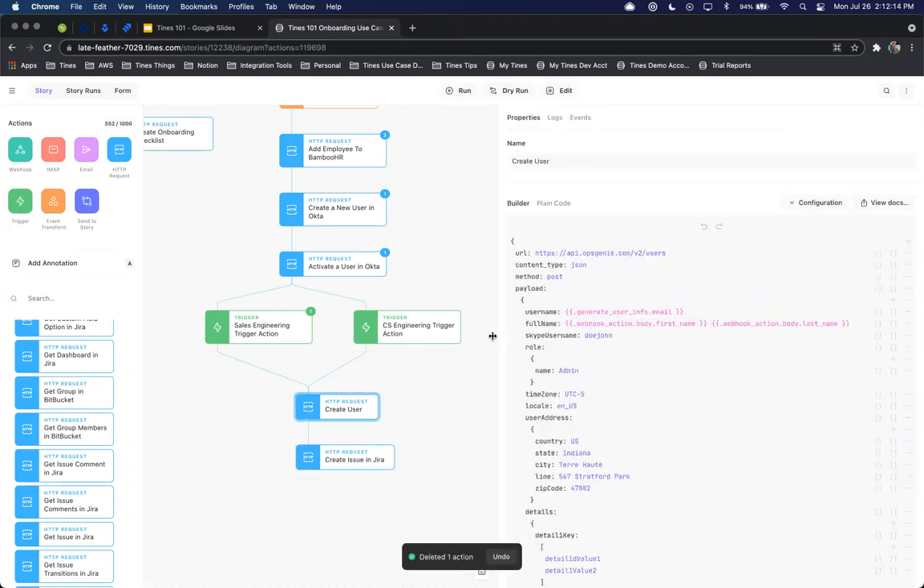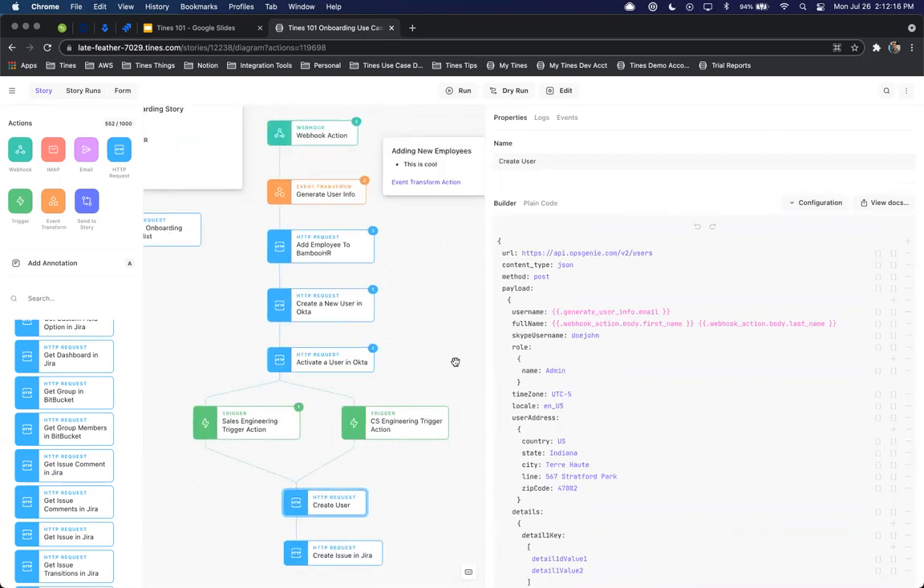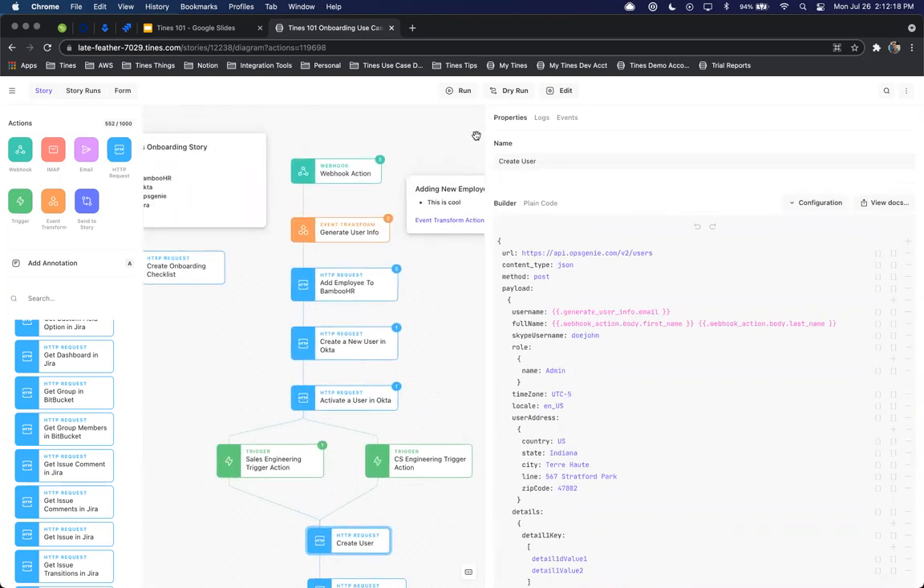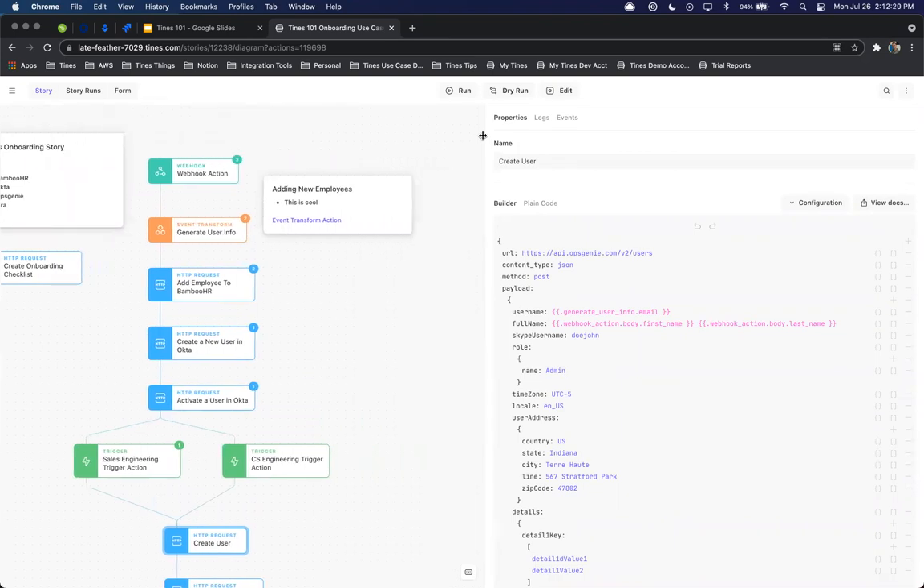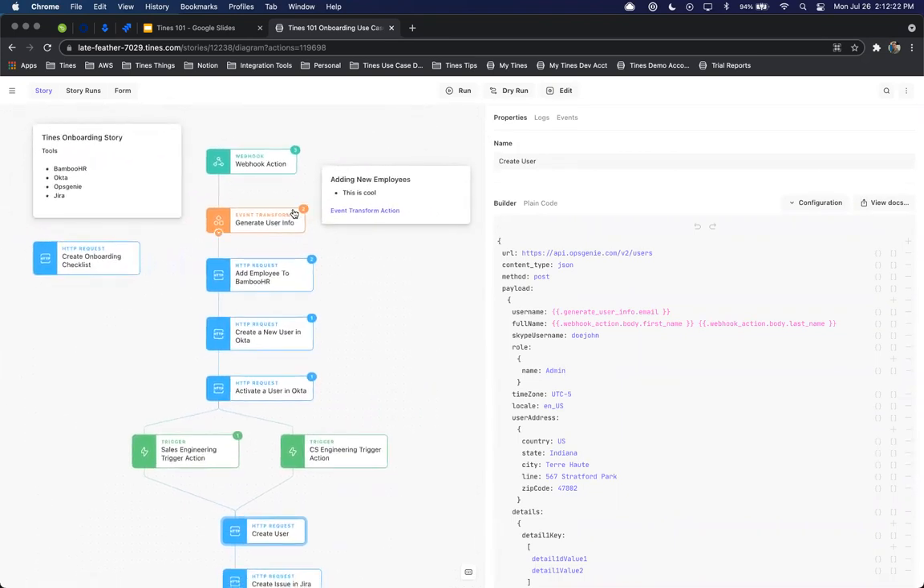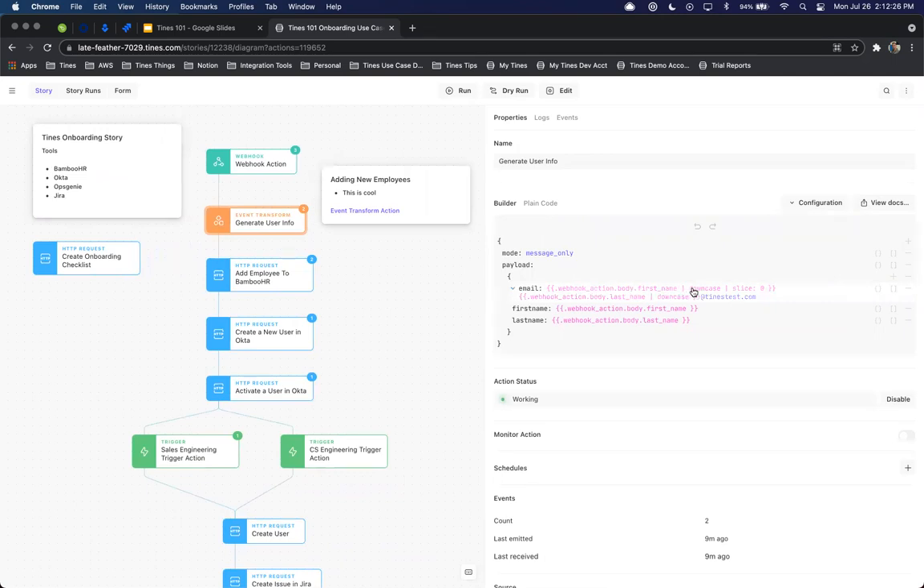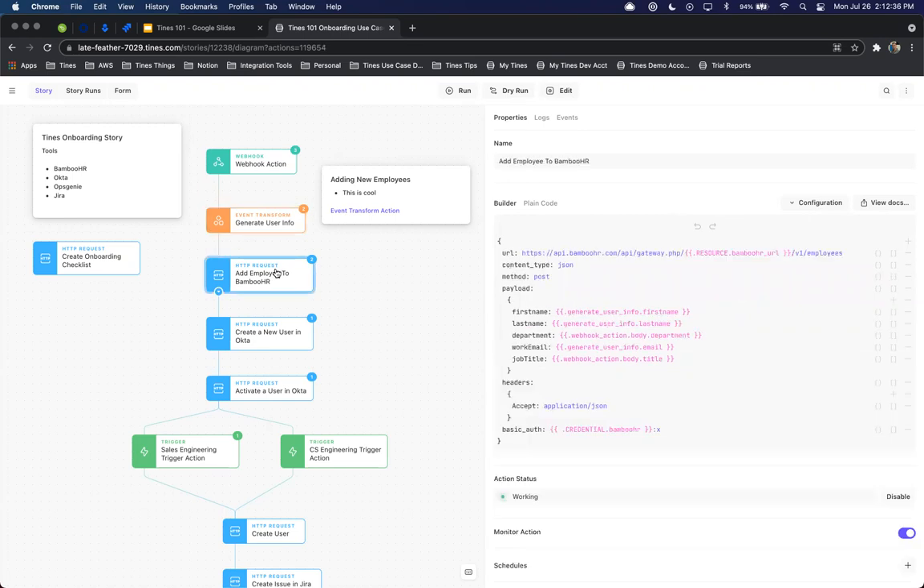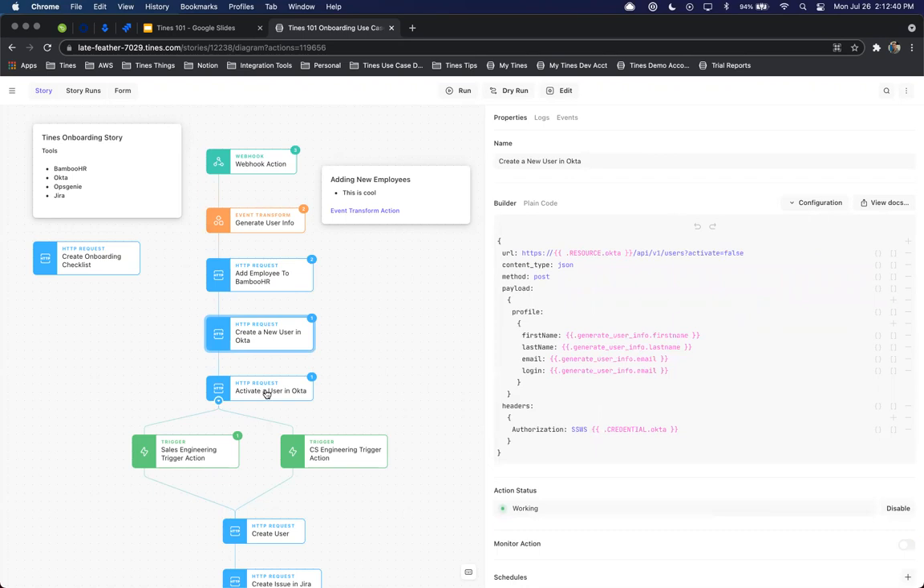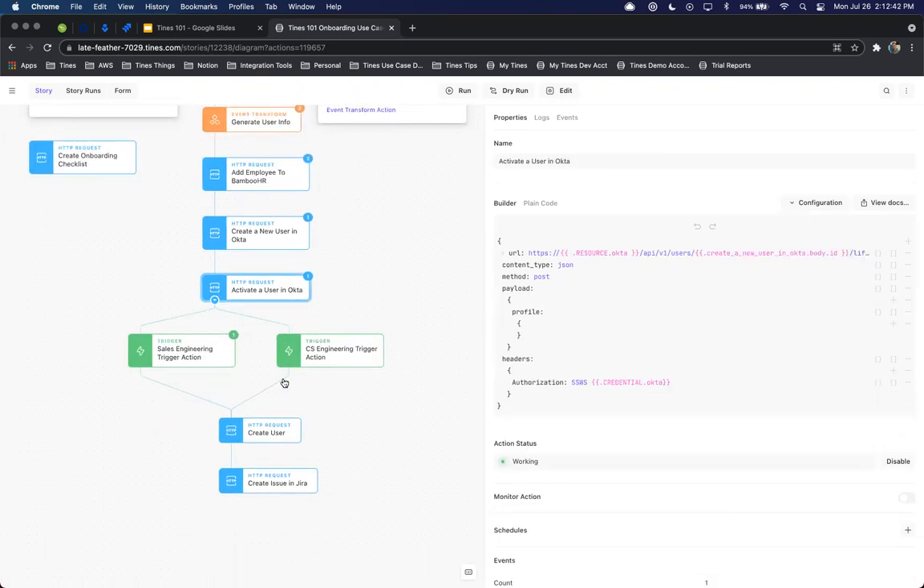And now we can go ahead and give this a run, where we're going to, again, input that information into the form itself. We're going to generate that user's information, again, standardizing on the data values coming through to downcase first name and last name while we append the timestest.com address at the end. We're going to add that employee into BambooHR. We'll create the new user in Okta. We'll add the user in Okta.